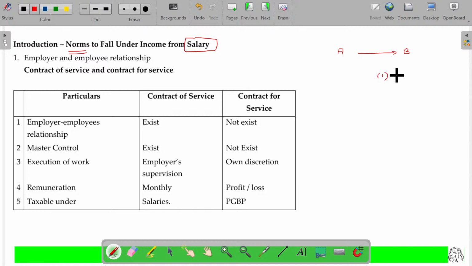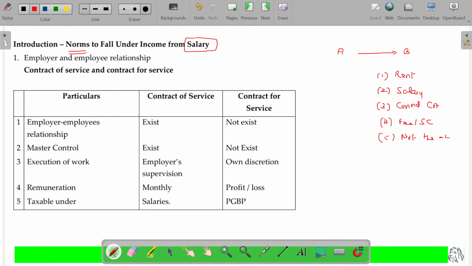Maybe rent, or maybe salary, or maybe consideration for a capital asset, maybe a fee for business or profession, or some others. Sale consideration for goods, maybe not falling under the other categories, none of the above.